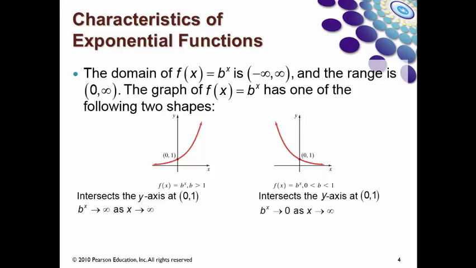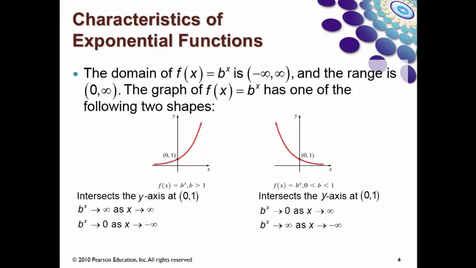On the left, though, b to the x goes to infinity as x goes to infinity. On the right, b to the x goes to 0 as x goes to infinity. On the left, b to the x goes to 0 as x goes to negative infinity. And on the right, b to the x goes to infinity as x goes to negative infinity.